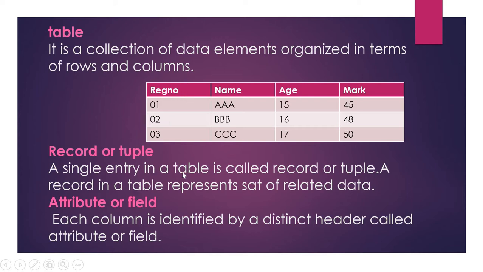Then what is an attribute or field? Each column is identified by a header, and that is called an attribute or field. Here in this table, what are all the attributes? Register number, name, age, mark. These are the attributes or fields in this table. There are 4 attributes: register number, name, age and mark.